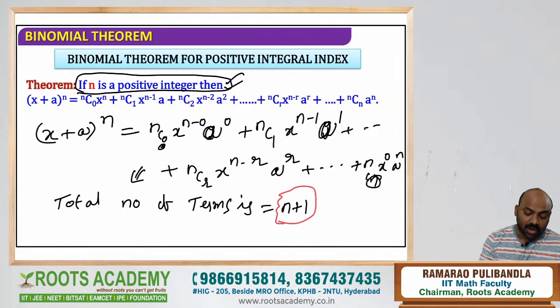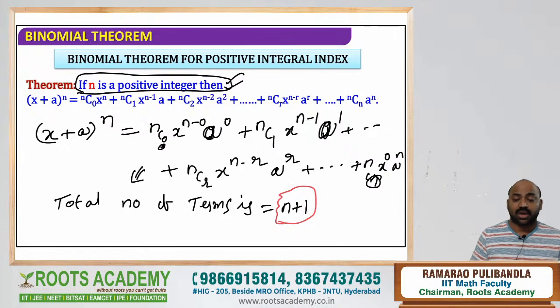I think all of you got this very basic thing. So today we are going to focus on the number of terms concept, and in that we will learn everything about the number of binomial terms.